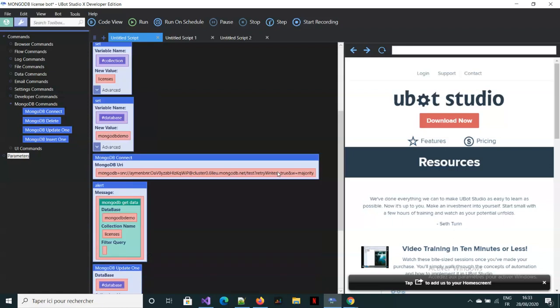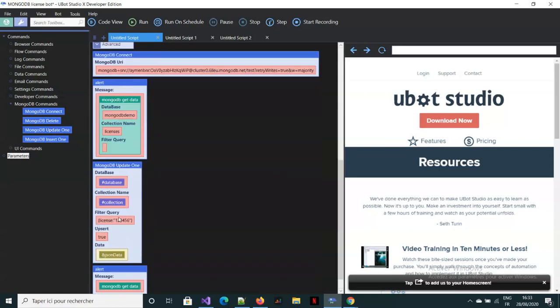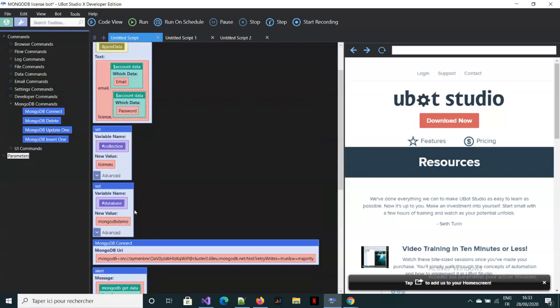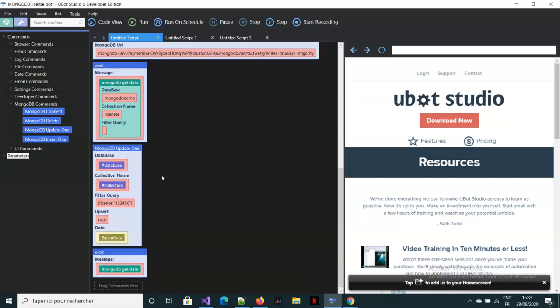You have to check it here, but I added the 1 2 3 here. But you can set this to false if you don't wish to insert this data if it's not there. So that's how the update 1 works. Let's go ahead and go to the parsing.